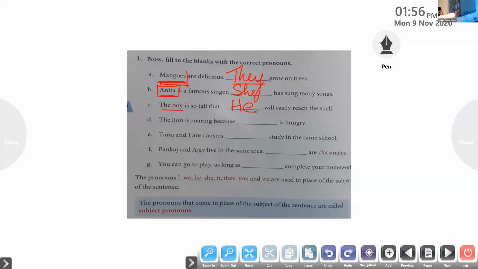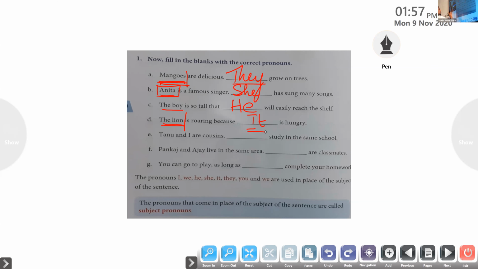Evangeline, come on, Evangeline. Read the next question for me. Yes, ma'am. The lion is roaring because dash is hungry. Okay, so what will we write there? It, very good. When we're talking about an animal or a thing, we have to use the subject pronoun it. Here we are talking about the subject lion. Lion is a subject in the sentence. So we have to use the pronoun it. Very good, Evangeline.